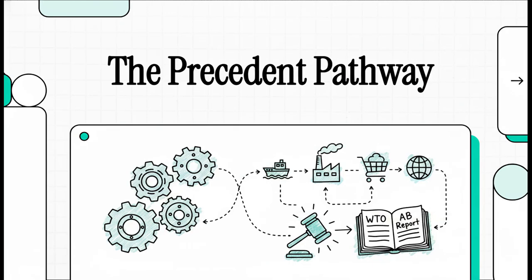Hey everyone, and welcome to this explainer. Today, we're popping the hood and looking straight into the hidden gears of international trade law. We are going to unpack a truly fascinating World Trade Organization appellate body report, and honestly, it beautifully illustrates how global trade rules actually work in practice. It's this wild journey that connects seemingly completely unrelated industries through the rigorous, almost mathematical logic of legal precedent.